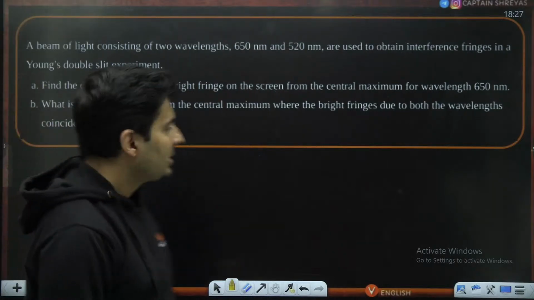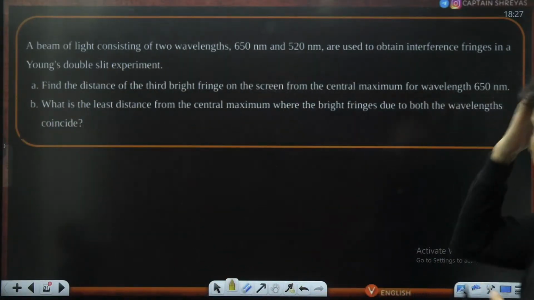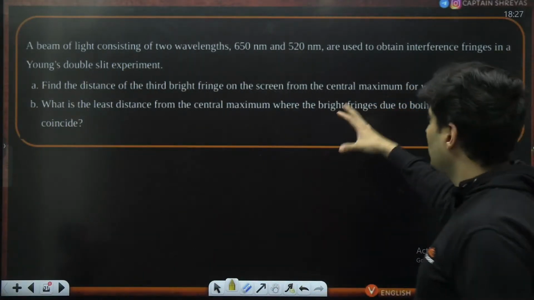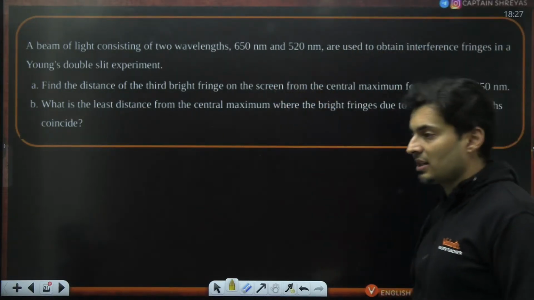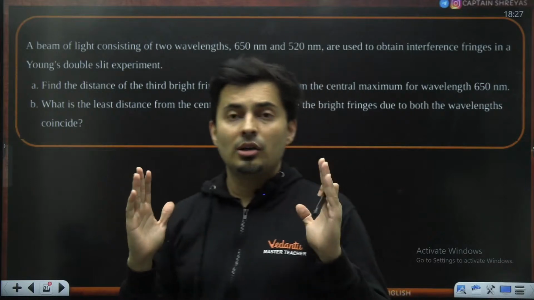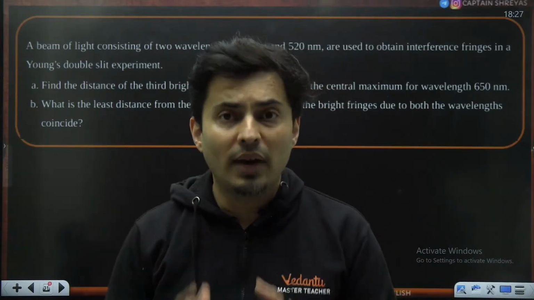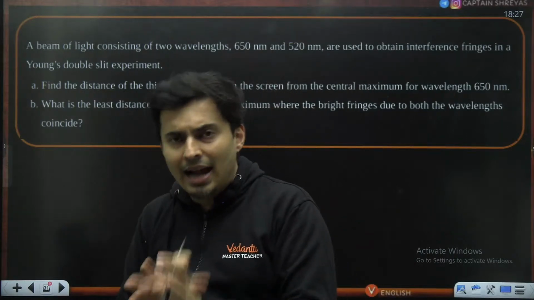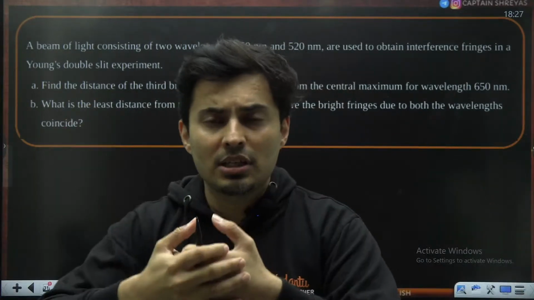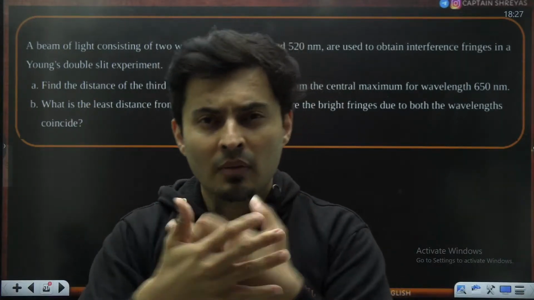Over here, there is a beam of light consisting of two wavelengths, that is a bichromatic source, which is used in Young's double slit experiment. When you use two colors at the same time in YDSE, you will get two fringe patterns of different fringe widths. At the center, both the bright maximas will coincide.